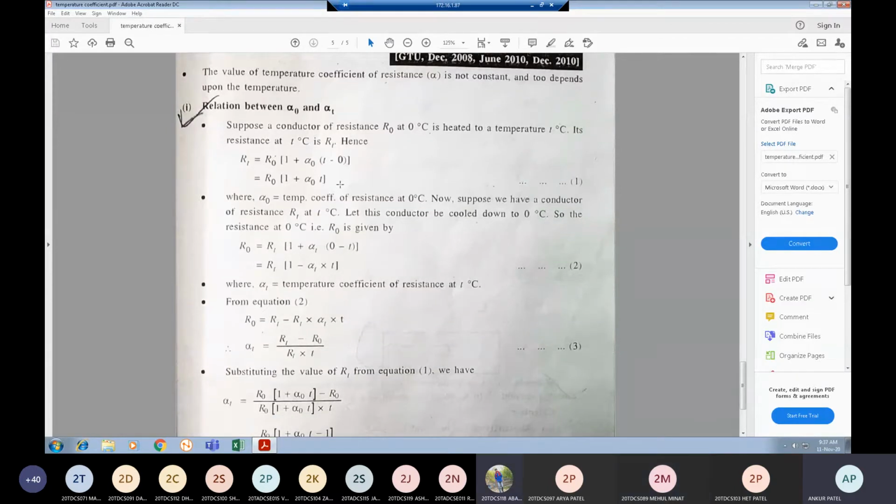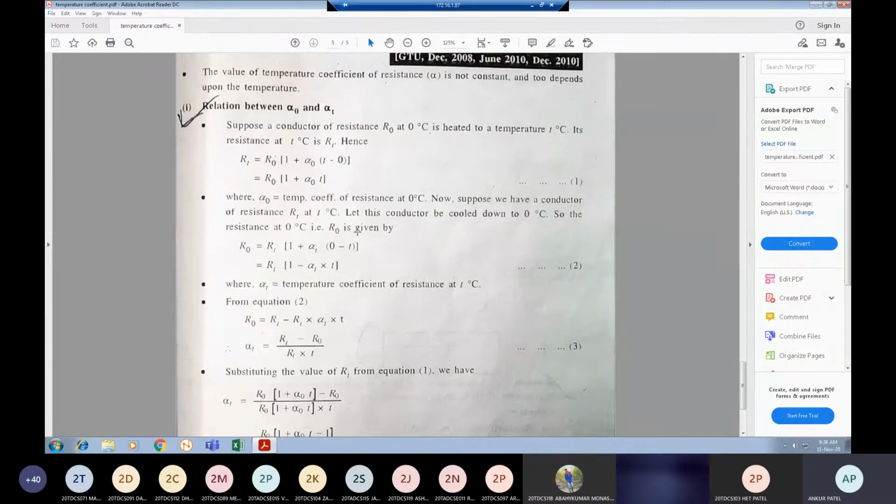Relation between alpha 0 and alpha T, at 0 degrees Celsius and T degrees Celsius. When we are heating the conductor from 0 to T degrees Celsius, we can write RT equal to R0 (1 plus alpha 0 into T).